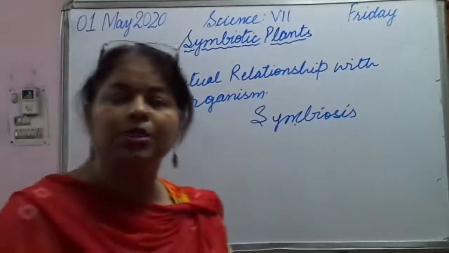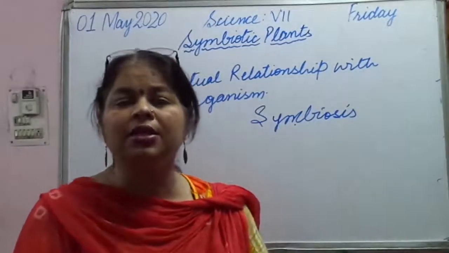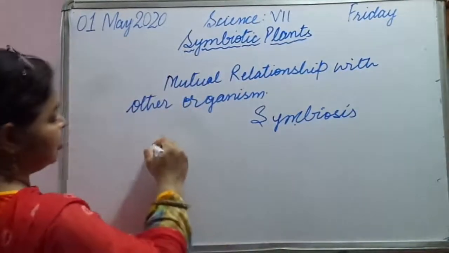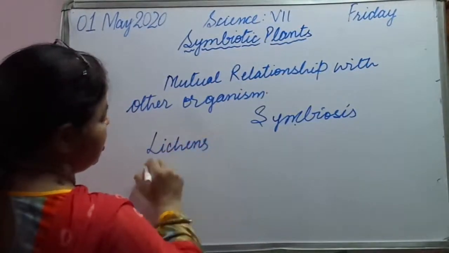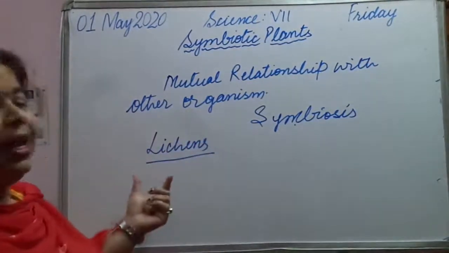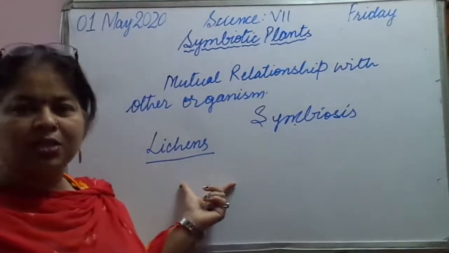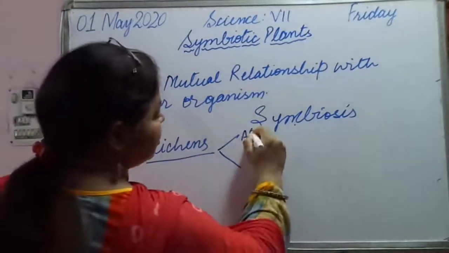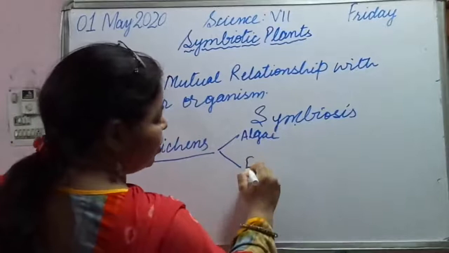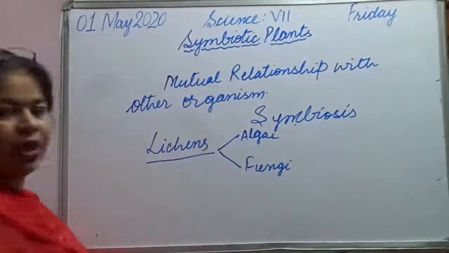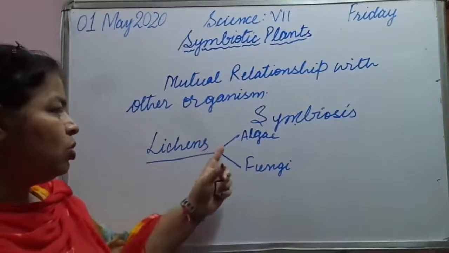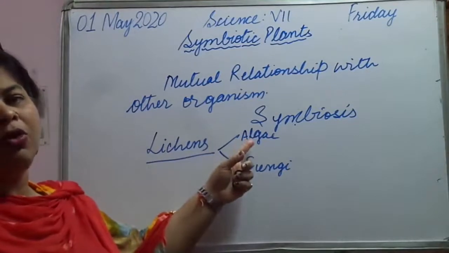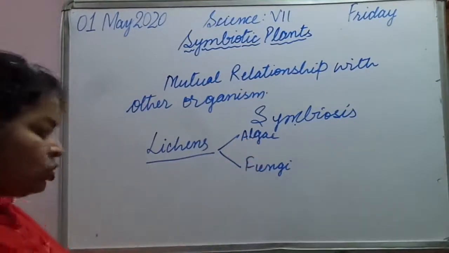Fine. So symbiosis, what are the examples? We are going to discuss the symbiotic relationship, and in this relationship the first that we are going to discuss is lichens. Lichens are the association of two organisms. They are algae and fungi. Okay, algae and fungi. They are going to be together, and algae is going to benefit fungi, and fungi is also somehow benefiting algae.